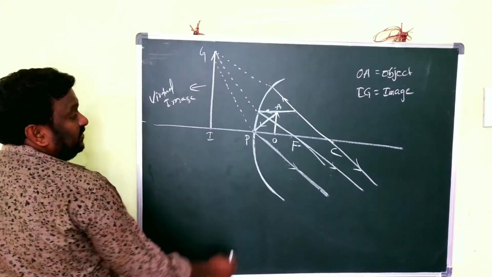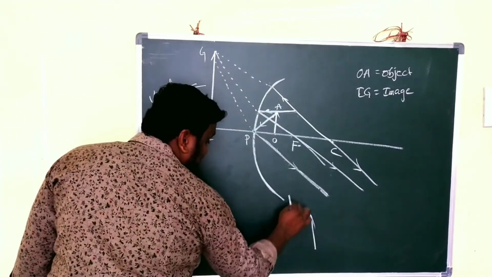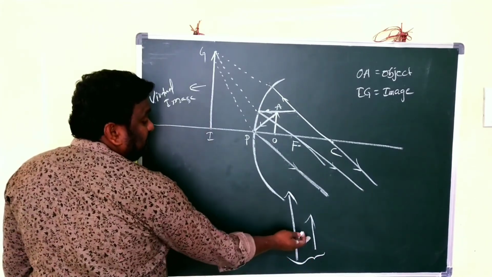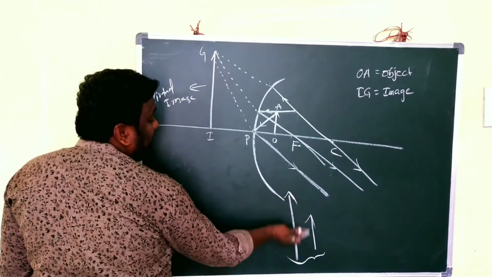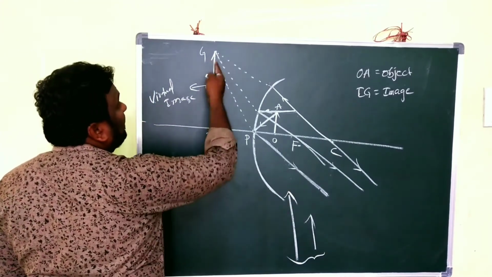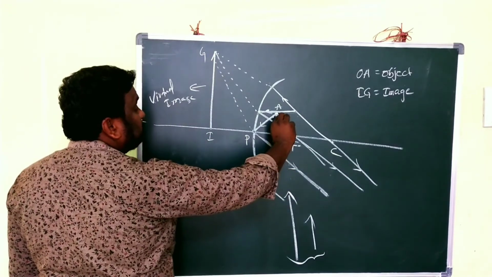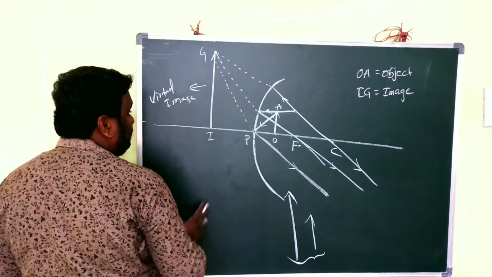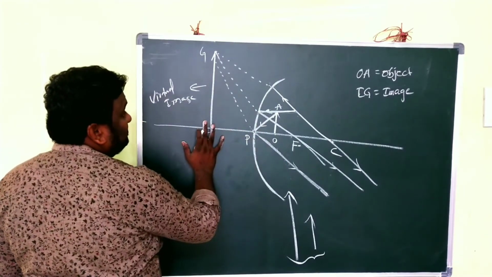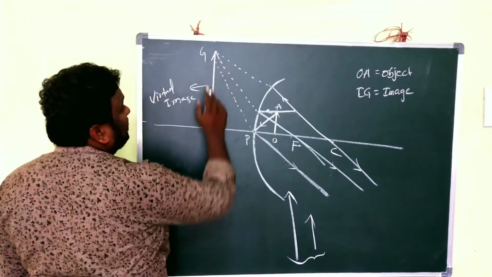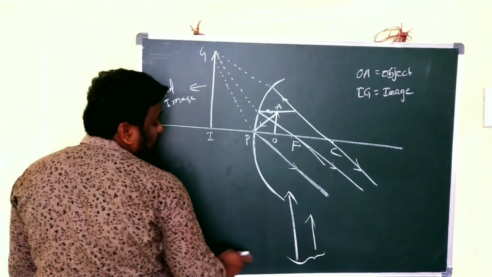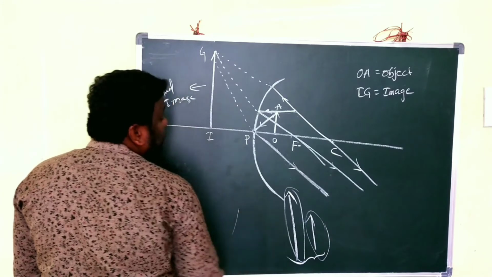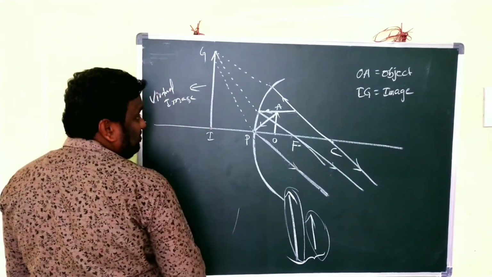Clear, children? And children, here this is the object and this is the image. Now these two seem to be the same, but you have to observe the arrow marks. They have the same style. That's why it is the erect image. In the same manner as the object, the image is formed, but there is a variation in size. That's why here it is erect. And children, it is an enlarged image. What is that? Enlarged image, because the size of the image is greater than the size of the object. That's why it is an enlarged image.